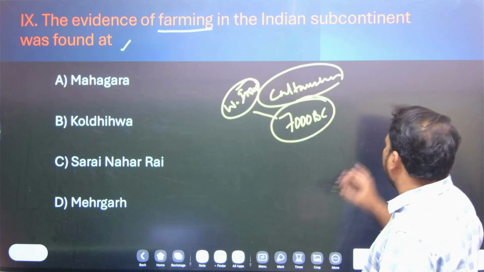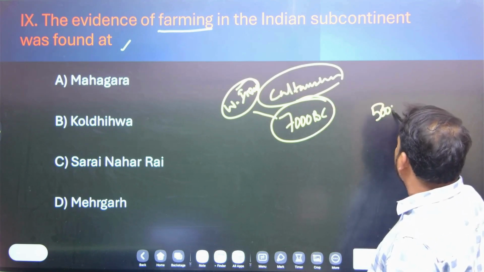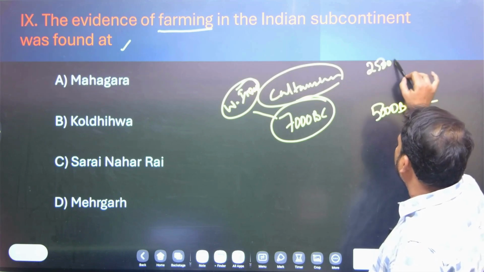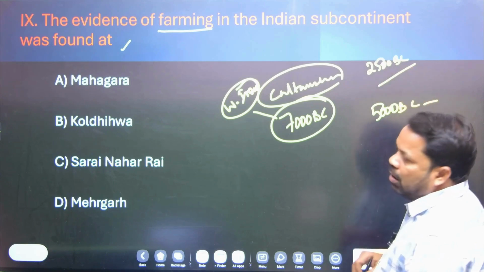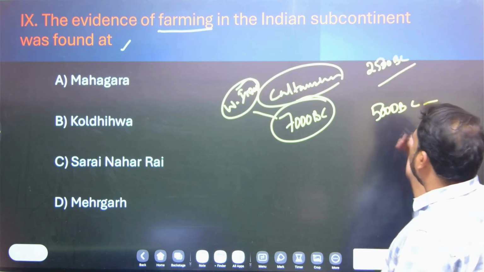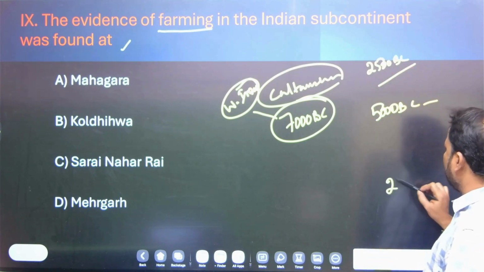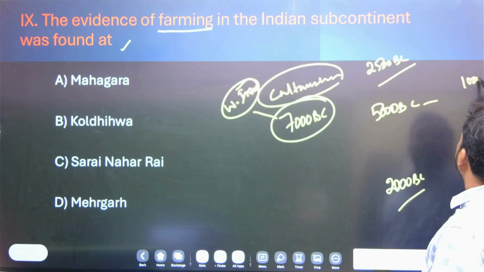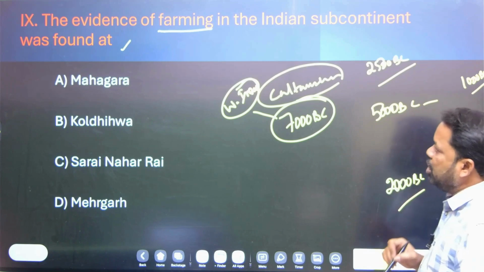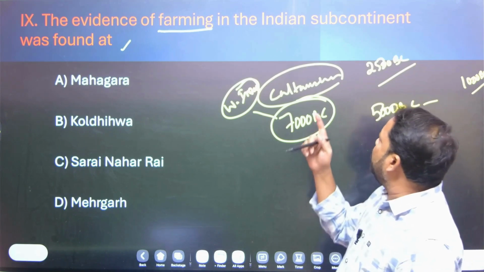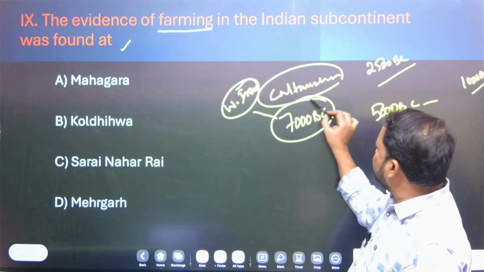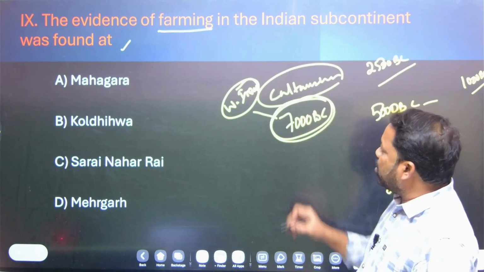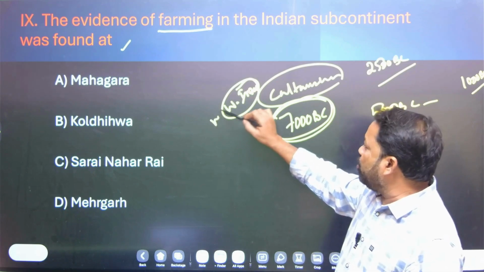Coming to 5000 BC, in Ganga Yamuna Doab; 2500 BC in North India, particularly Jammu and Kashmir; 2000 BC in South India; and 1000 BC in Northeast India. So the first farming took place in the west part of India, meaning the northwest part.